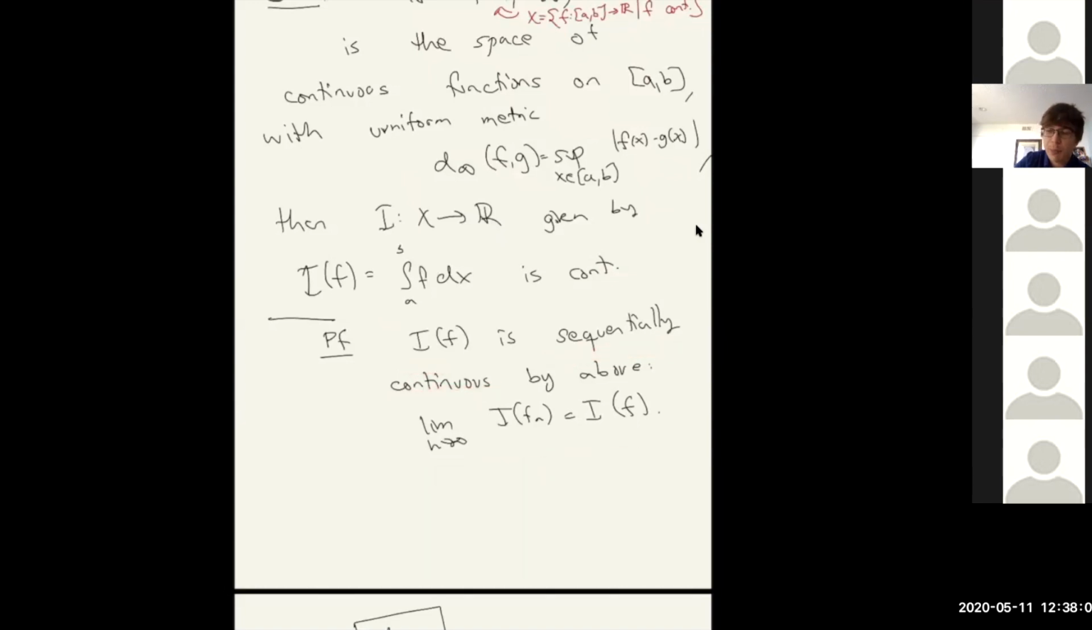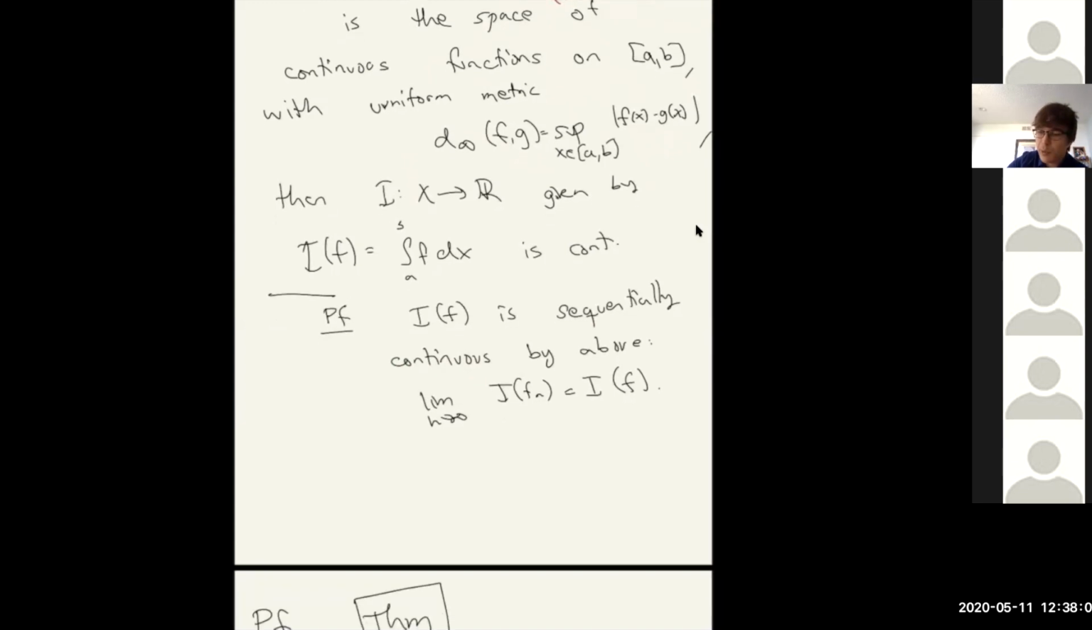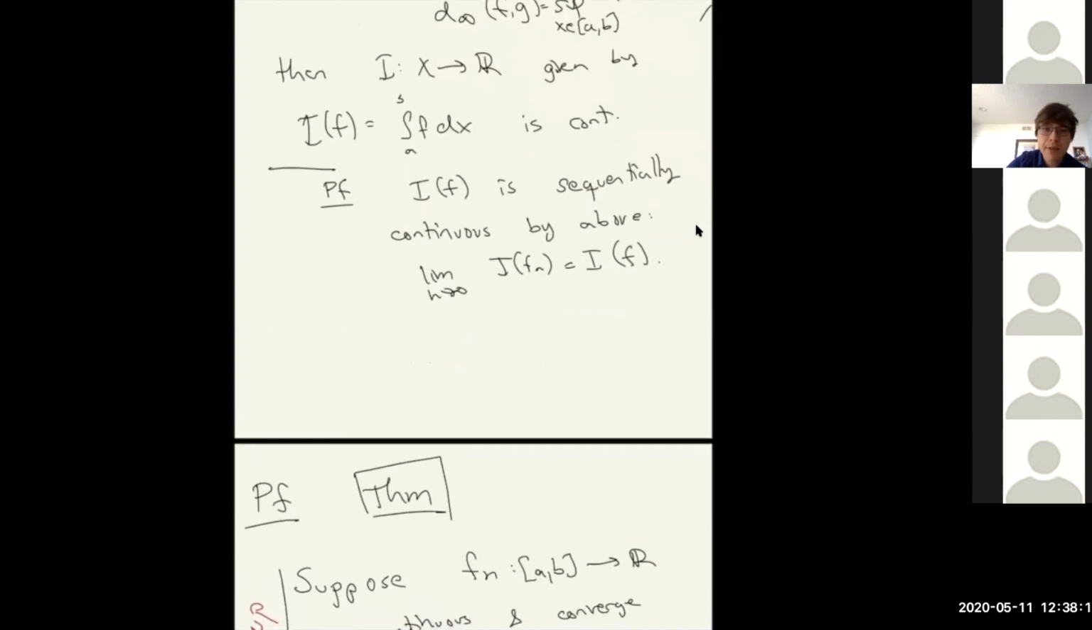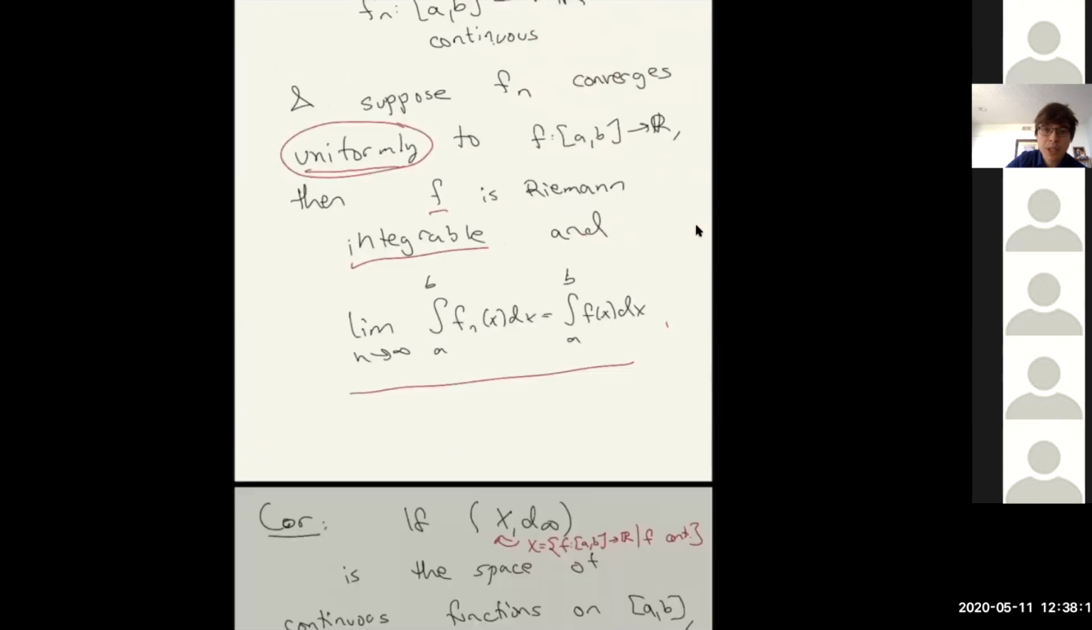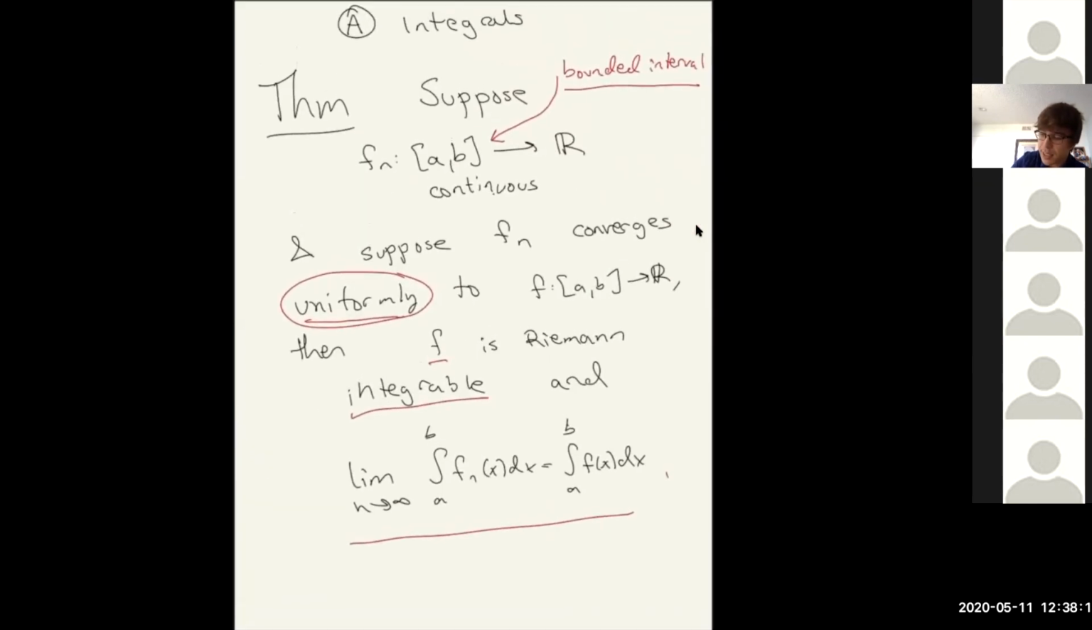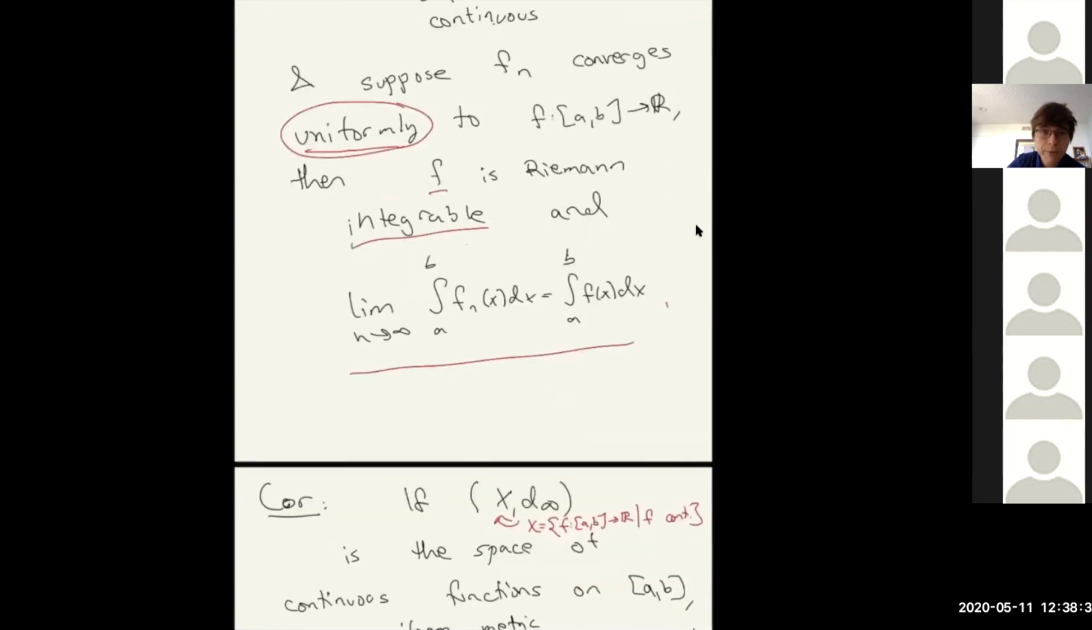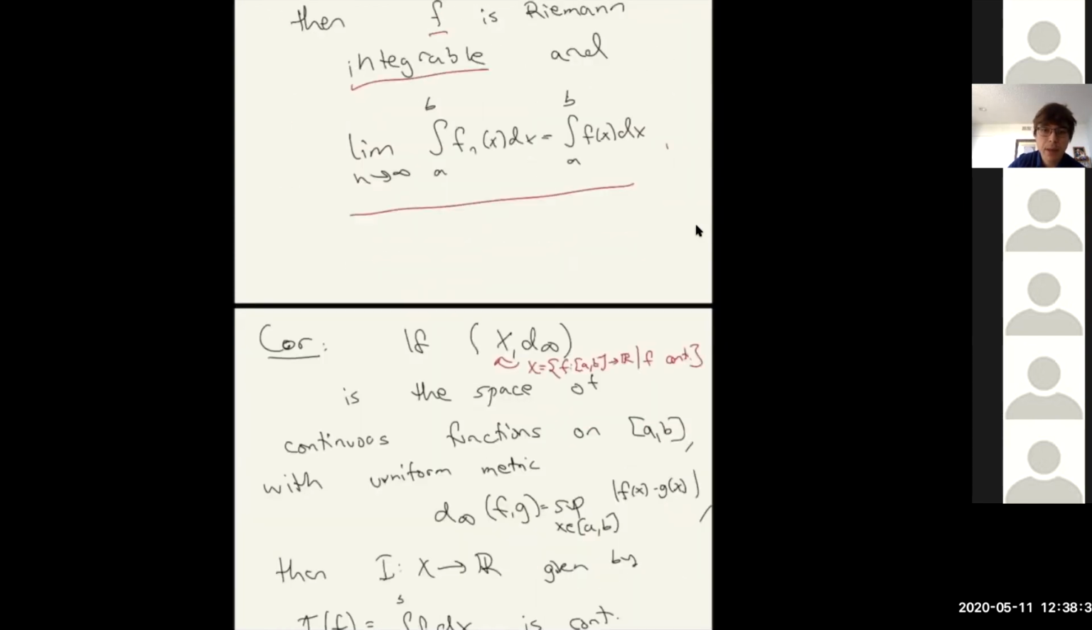In your homework, you actually proved this in a different way, directly with an epsilon-delta proof. But this statement can be thought of as saying that the integral is sequentially continuous. Because what is this? This is the limit of I of f_n, and here you have I of the limit of f_n. And you're just saying that these are the same. So you're passing the limit inside the integral. With uniform convergence, that is permitted.